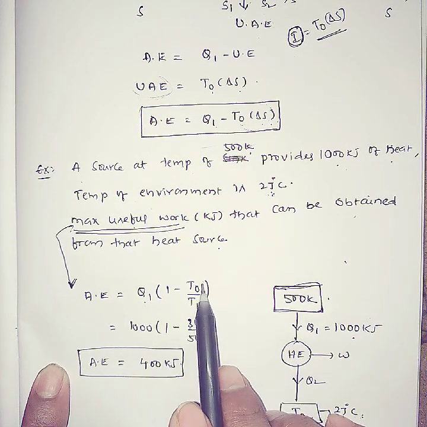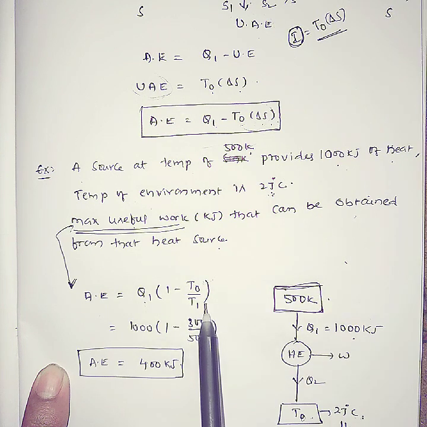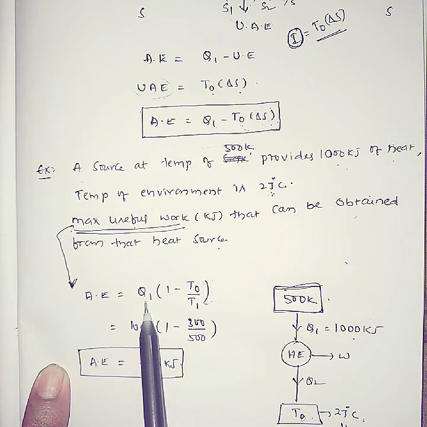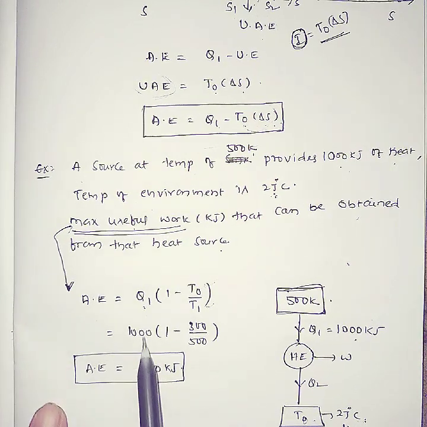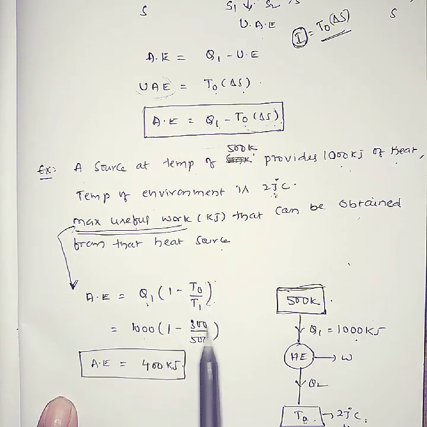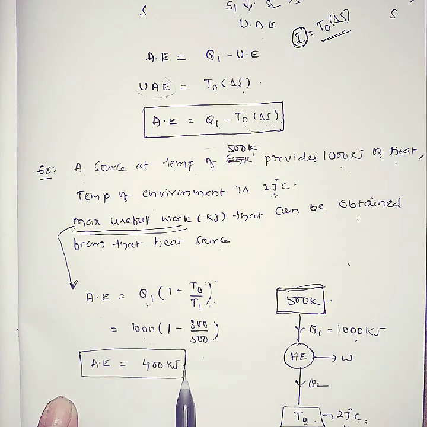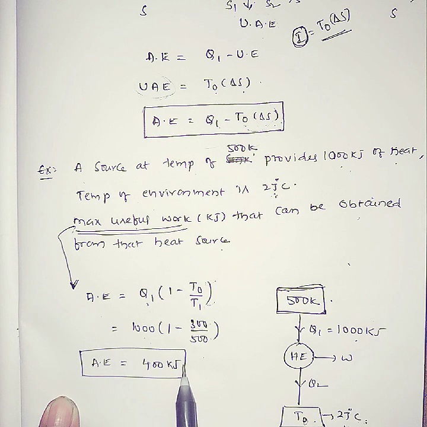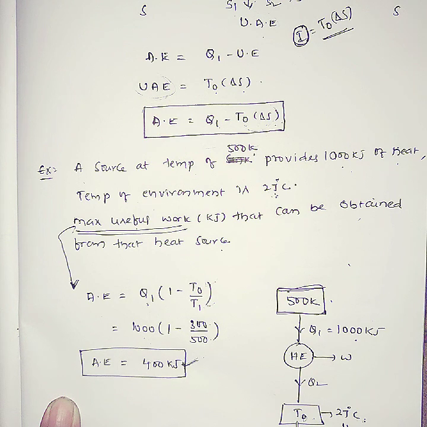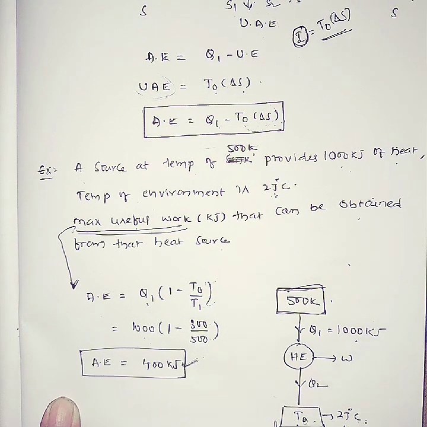T naught, the ambient temperature, is given, and the source temperature is given, and this much energy is provided at the source temperature. Finally, this is Q1 into 1 minus T naught by T1. It represents 1000 into 1 minus 300 by 500. This is 400 kilojoules. That means this is the maximum energy they are getting. When the maximum energy is obtained, the system reaches the dead state condition. That means the system reaches room temperature, that is the ambient temperature.